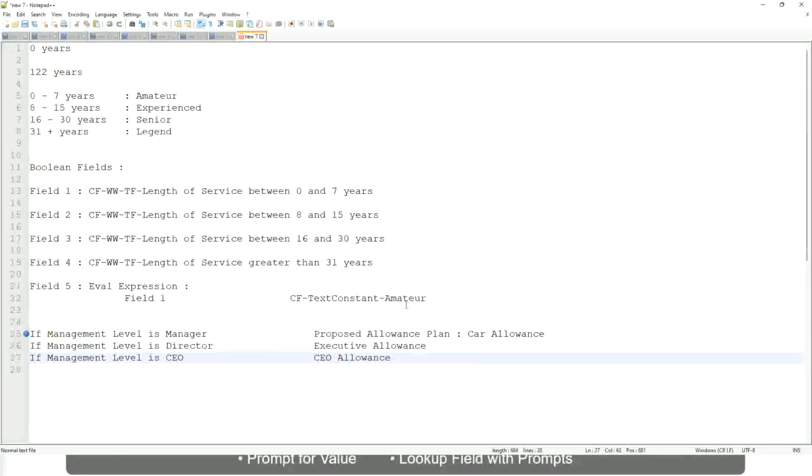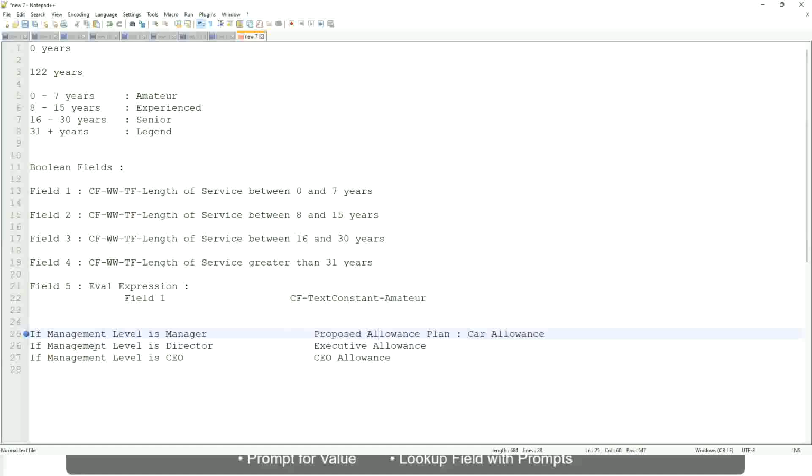And this is not a text. Let me tell you this. This is the link to the allowance that we want to have in the output so that whoever is looking at this report can straight away click on this allowance and make sure that it is included in the package. So we want to return the allowance. Okay. Or maybe let's do it something else.